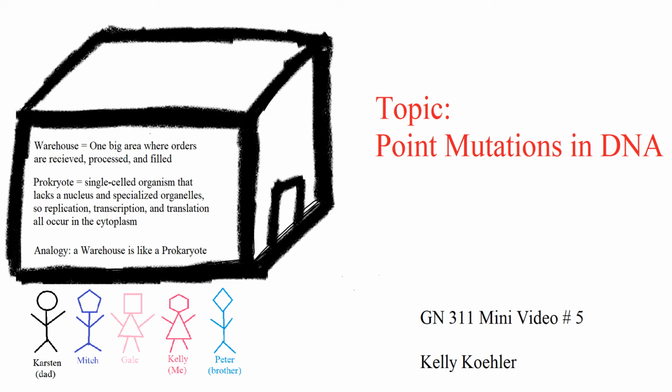Today we will learn about different types of point mutations in DNA and their effect on proteins. I will explain these mutations using an analogy where I equate a warehouse's operations to the operations of a prokaryote. My father manages a warehouse as a family business, which is why I chose this analogy.